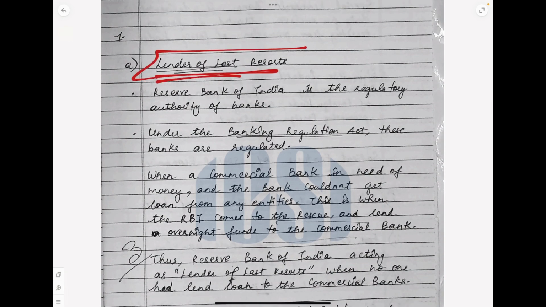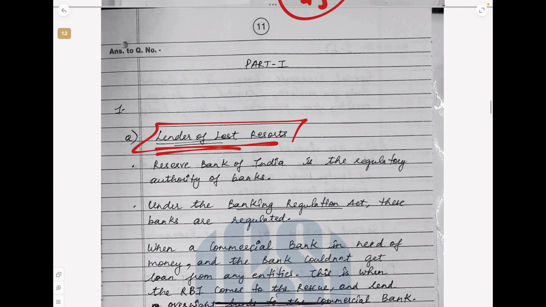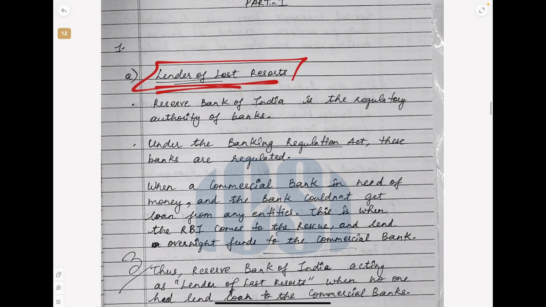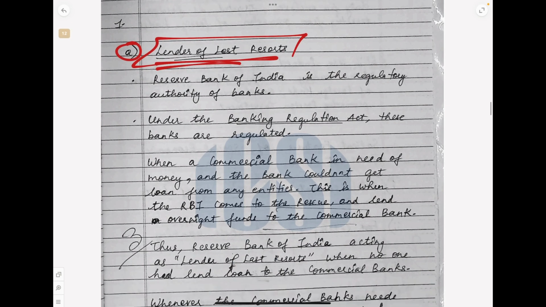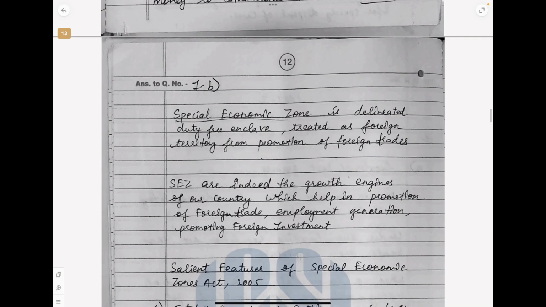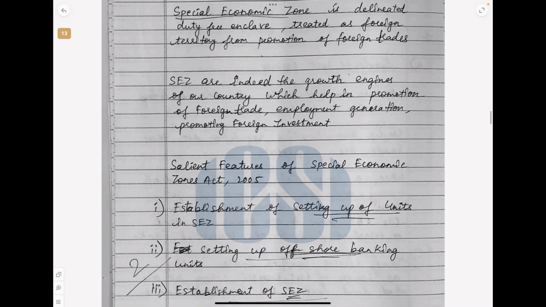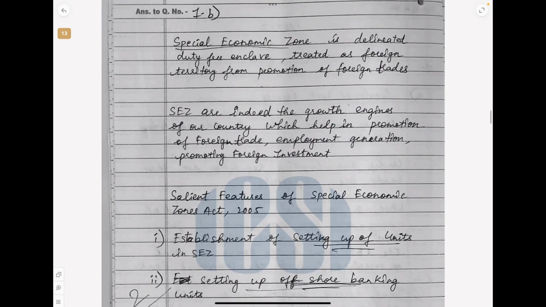Next, you can see the old question paper and see how the student has written. For instance, we have part 1. So part 1, what happens is, it is a 5 marks question. Question number A. Reserve Bank of India acts as lender of last resort, comment. So all the points have been given paragraph wise. So 3 out of 5, because some of the extra points are not there, and also this paper is a little strict correction.